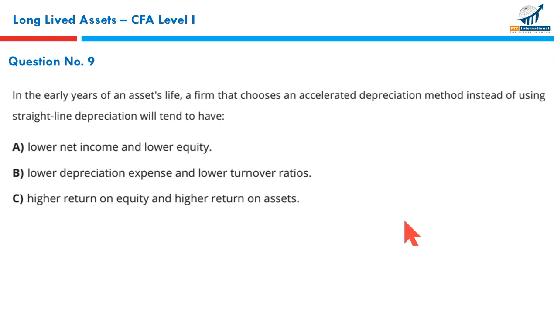Right. Question number 9. In the early years of an asset's life, a firm that chooses an accelerated depreciation method, where the depreciation charge is higher in the early period and lower in the later periods. In the early years of an asset's life, a firm that chooses an accelerated depreciation method instead of using straight line depreciation method will tend to have what? Now let us discuss these options one by one. It's a good question.